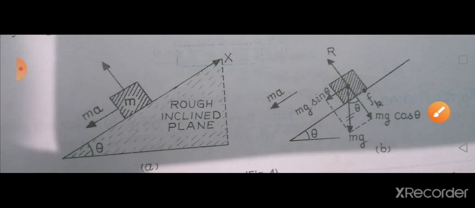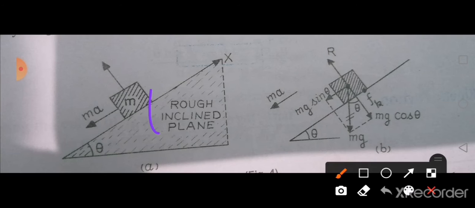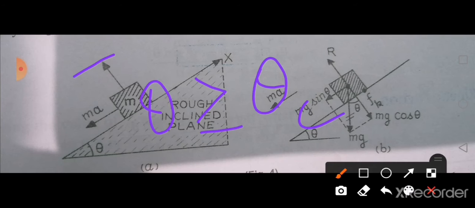Whenever the angle of inclination theta is greater than or equal to the angle of repose, the body will start to move downwards. That is the case here.